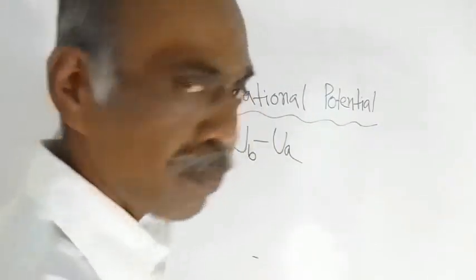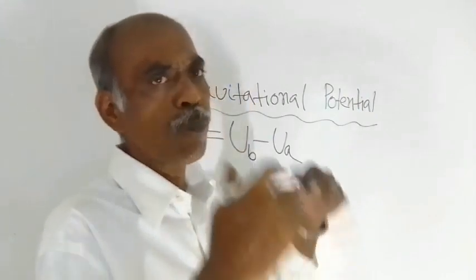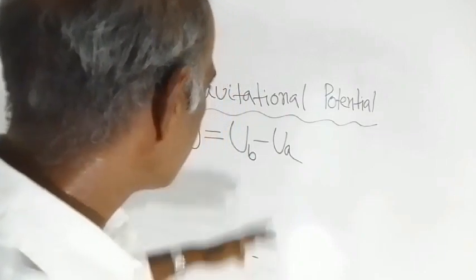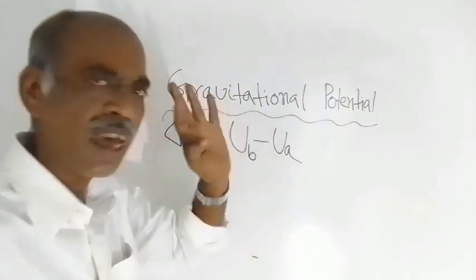So what will be the change in potential energy? That is equal to potential energy at the final point minus potential energy at the initial point. Here B is the final point, A is the initial point.